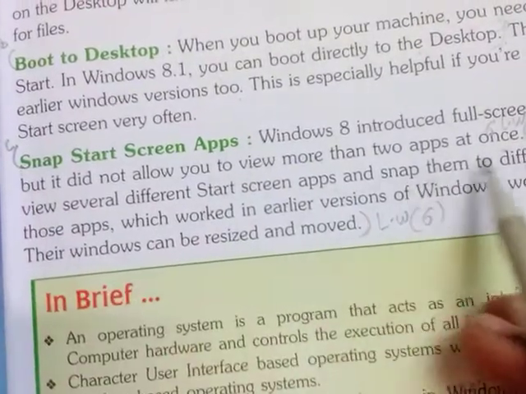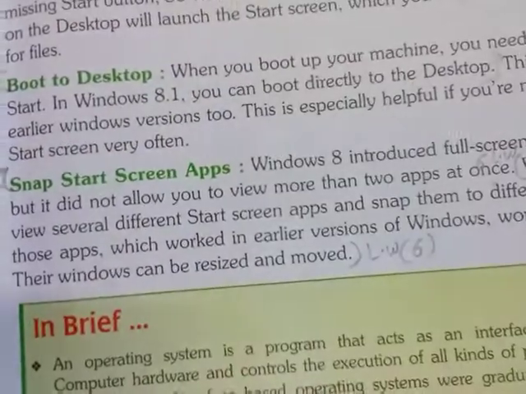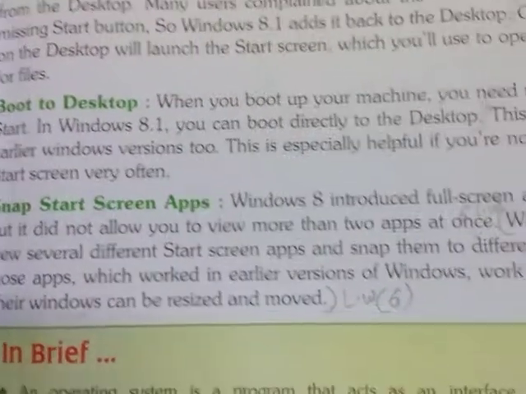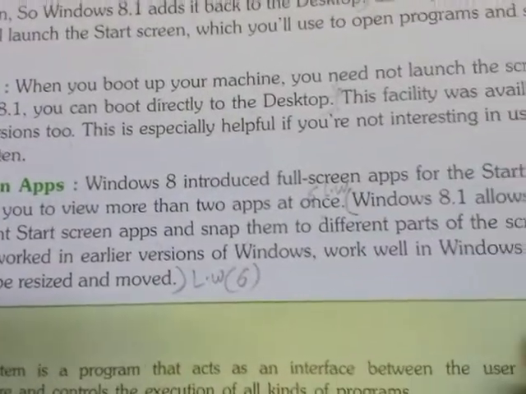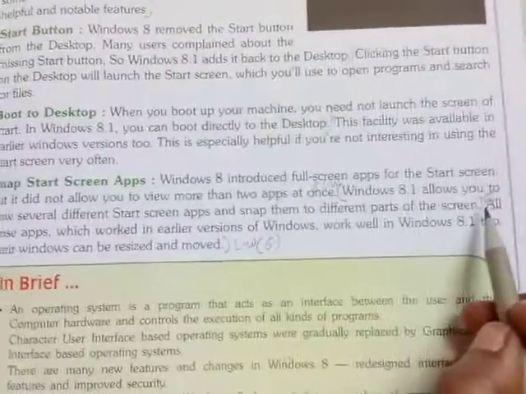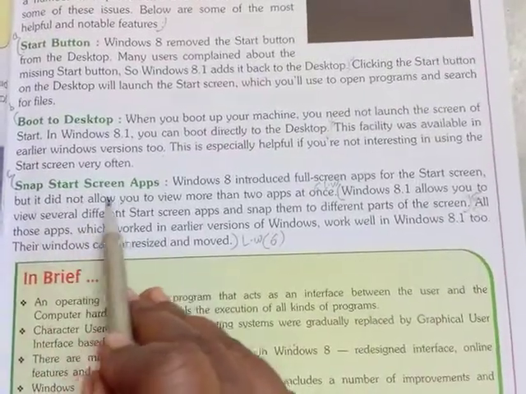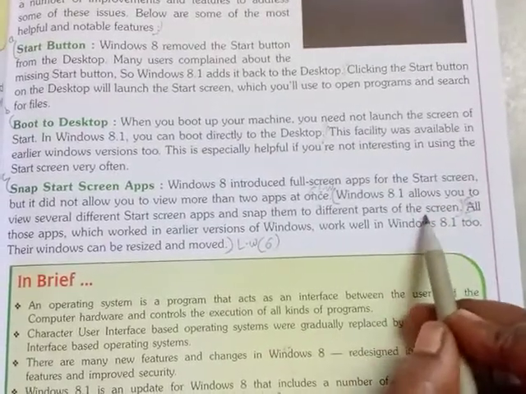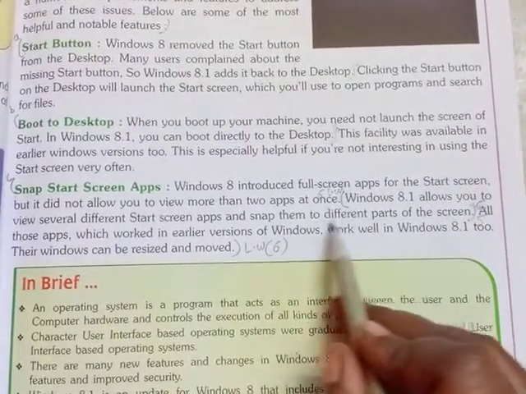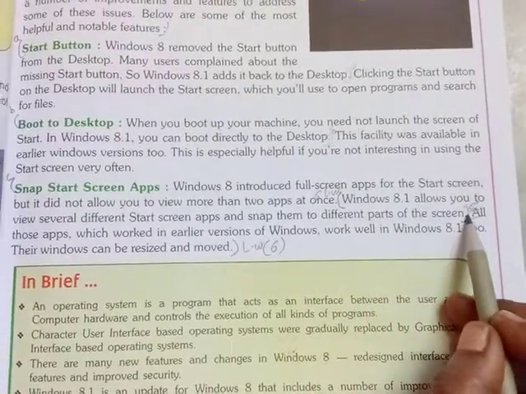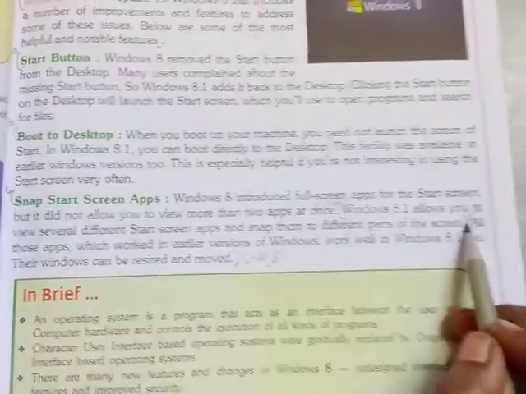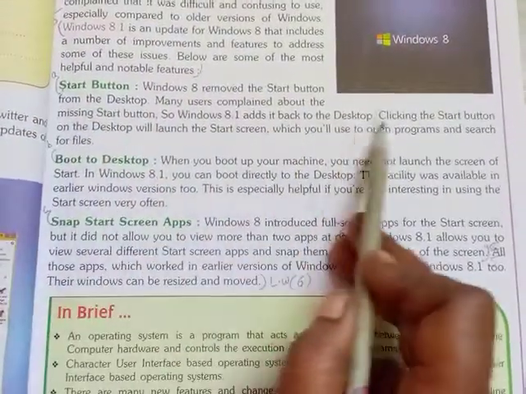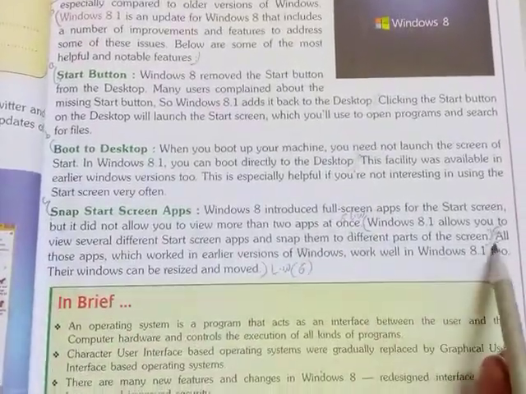From here onwards, see snap start screen apps from here onwards to here, children. Third line, snap them to different parts of the screen. Up to here you write, okay. So this is the fifth question answer. From here onwards to here, next A point, next B point, next C point, okay.